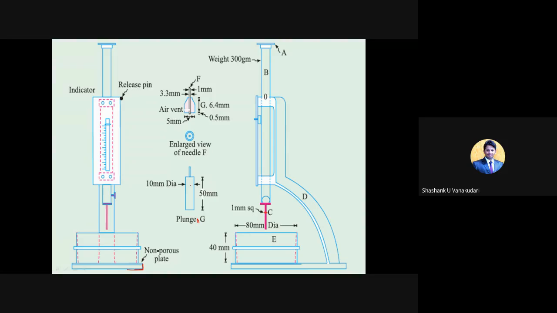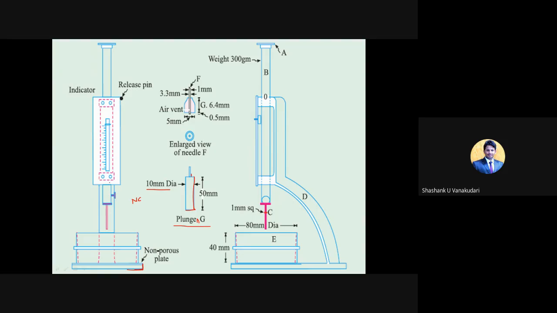For the first test, normal consistency, which we are discussing now, we are going to use the plunger having a diameter of 10 mm and a length of 50 mm. This plunger will be used for the normal consistency test.